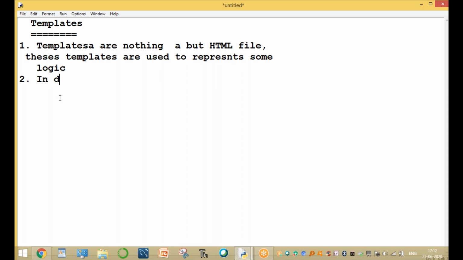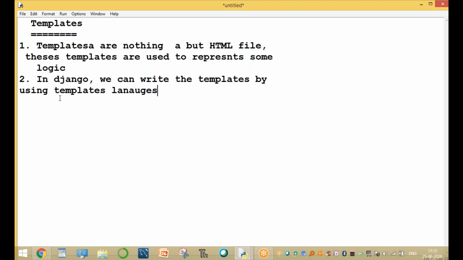In Django, there are two types of languages. We can write the templates by using template languages.